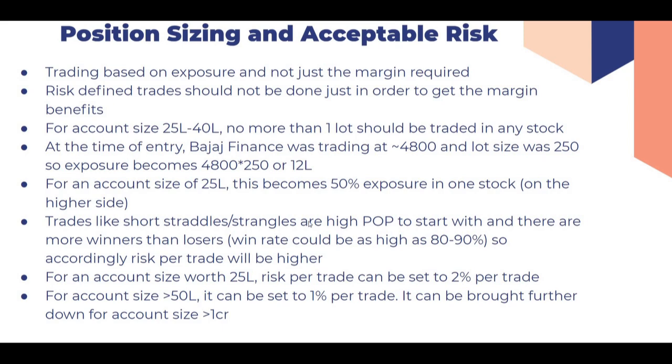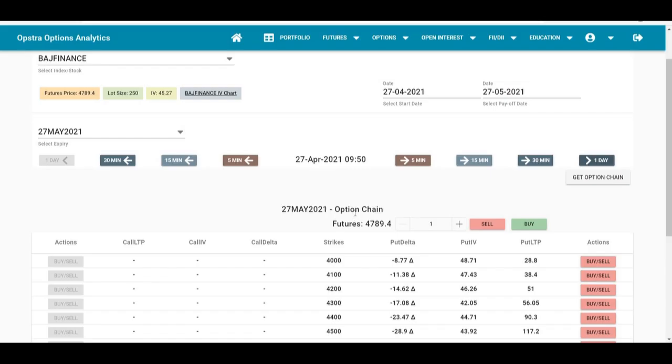So in this, assuming that we have traded this Bajaj Finance short strangle trade with a 25 lakh account, we will set the risk in this trade to 50,000, which is 2% of our overall capital. Let us now start with the simulation of this trade.